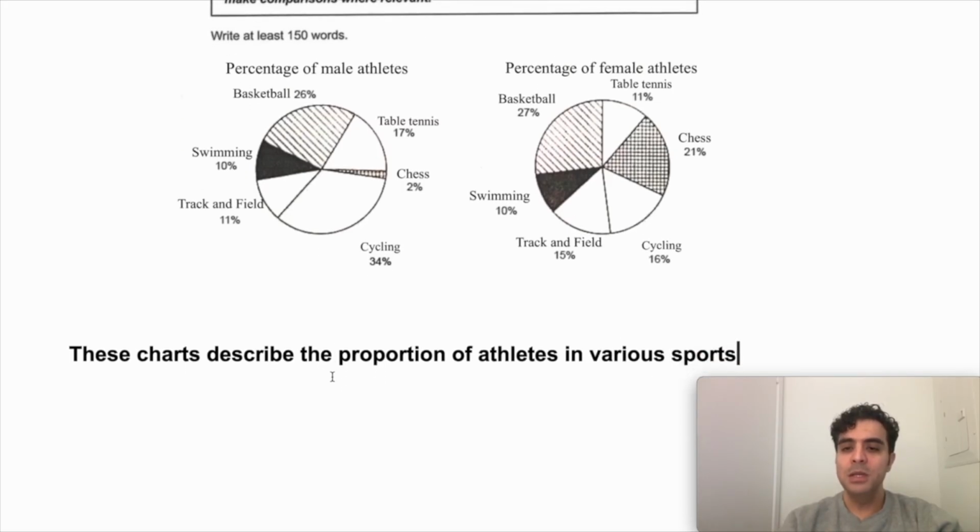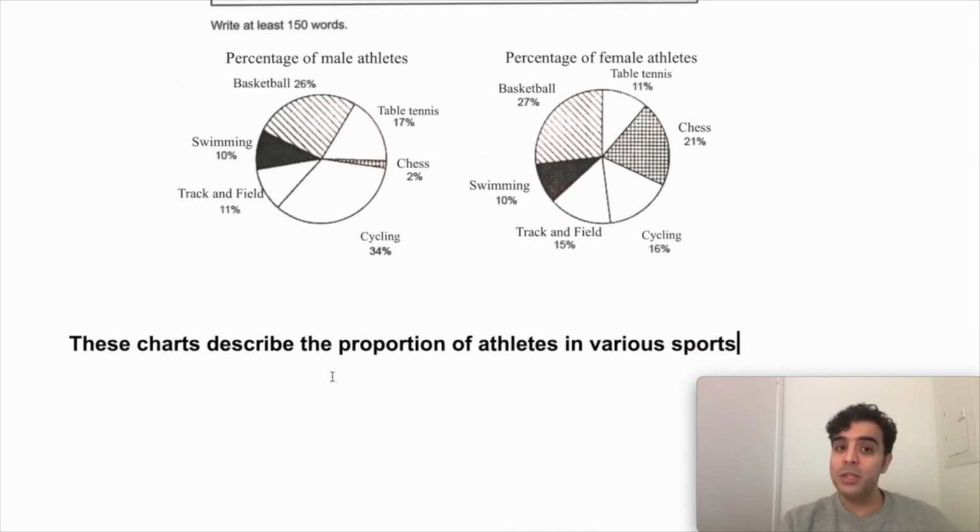Now, sometimes students say, can I name all the sports? Like instead of saying in various sports, can I say in basketball, table tennis, chess, cycling, track and field, swimming? Can I do that? Well, if there are many categories and if it's going to result in a very lengthy sentence, then don't mention all the names. If it's only 3 or 4 and it's manageable, then why not? Okay, so in various sports, okay?